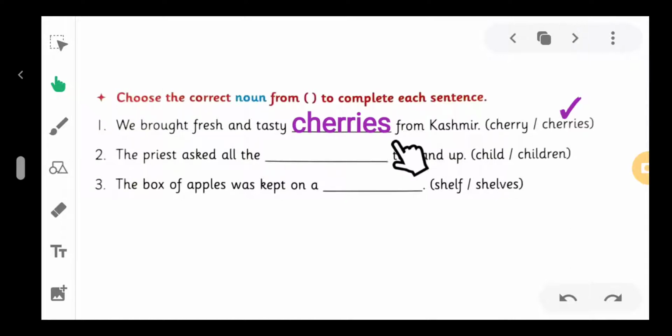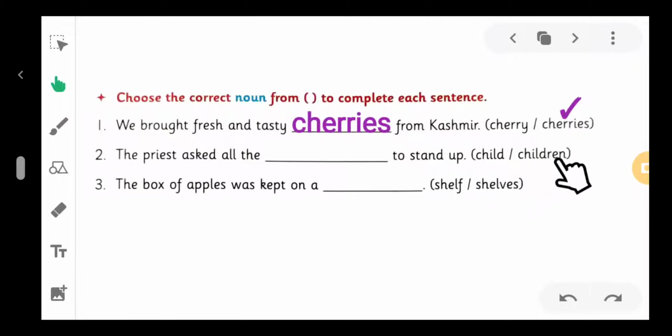Cherries. Why do we use cherries here? Because we are talking about more than one cherry, fresh and tasty. So we write here cherries. We bought fresh and tasty cherries from Kashmir. Next, number 2. The priest asked all the blank to stand up.